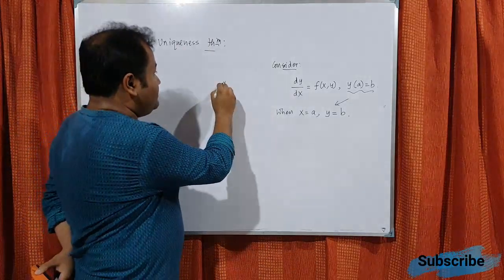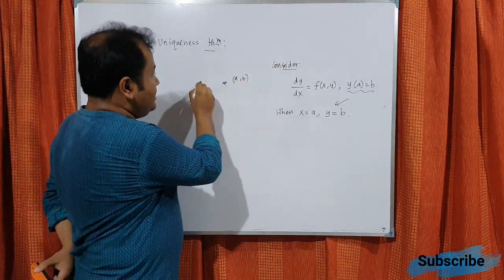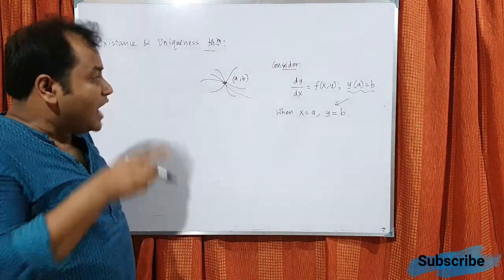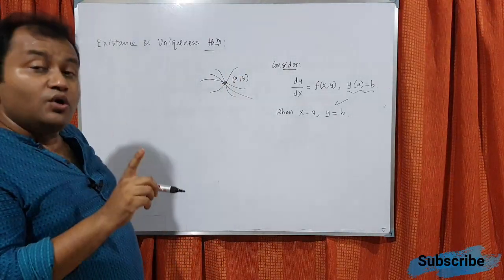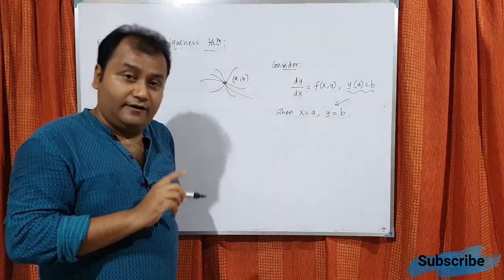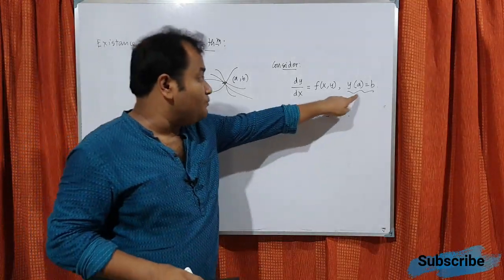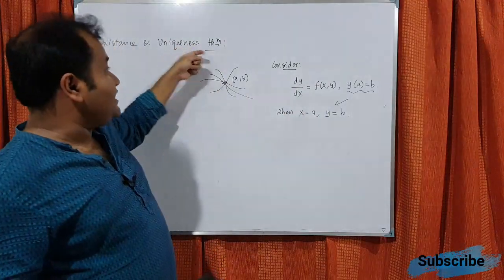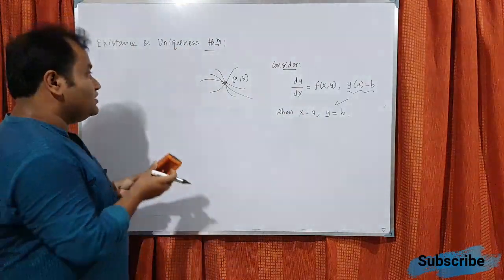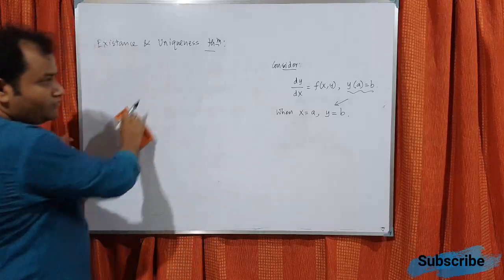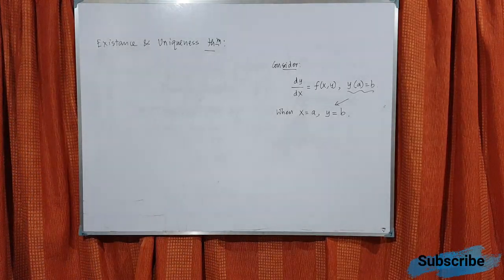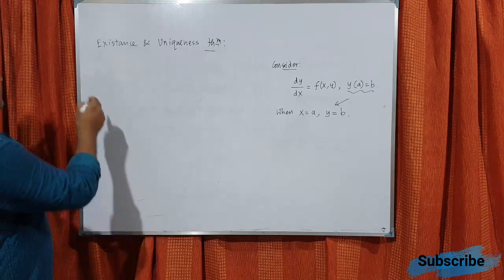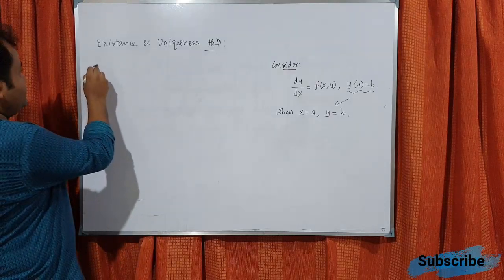If this is the point (a, b), there may be infinite curves. But this curve should be only one, which will satisfy the point as well as the differential equation. That comes from the uniqueness theorem. Okay, so let us start. So what we need to do here? Here first comes the existence part.